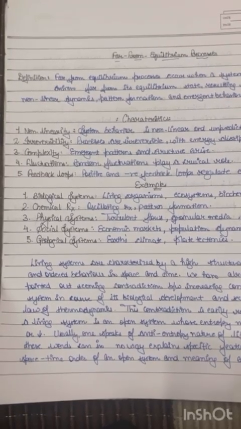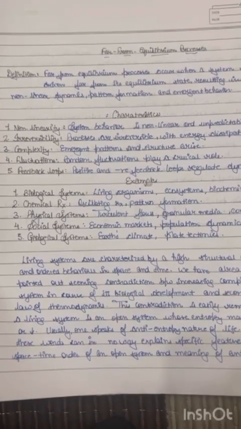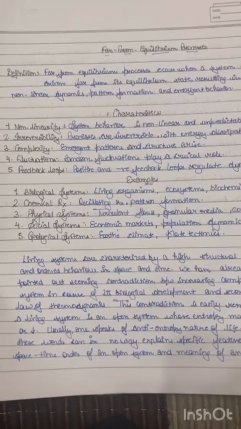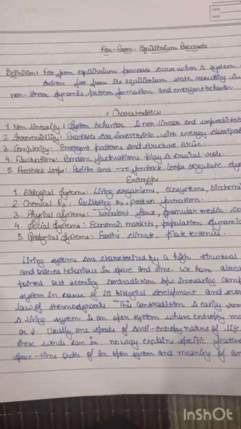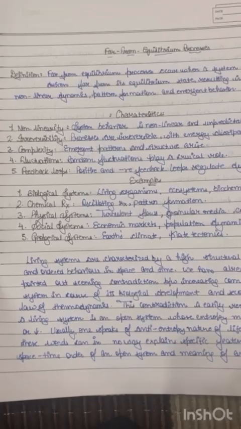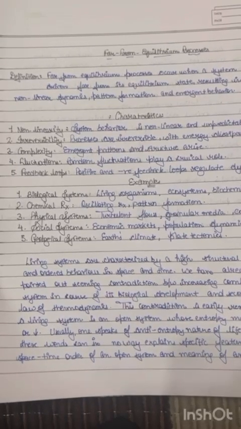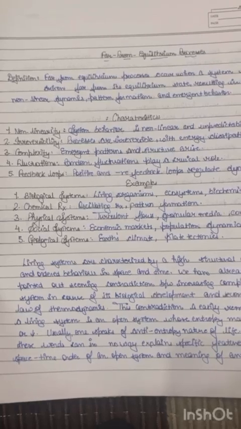Characteristics: Non-linearity: system behavior is non-linear and unpredictable. Irreversibility: processes are irreversible with energy dissipation. Complexity: emergent patterns and structure arise. Fluctuations: random fluctuations play a crucial role. Feedback loops: positive and negative feedback loops regulate dynamics.